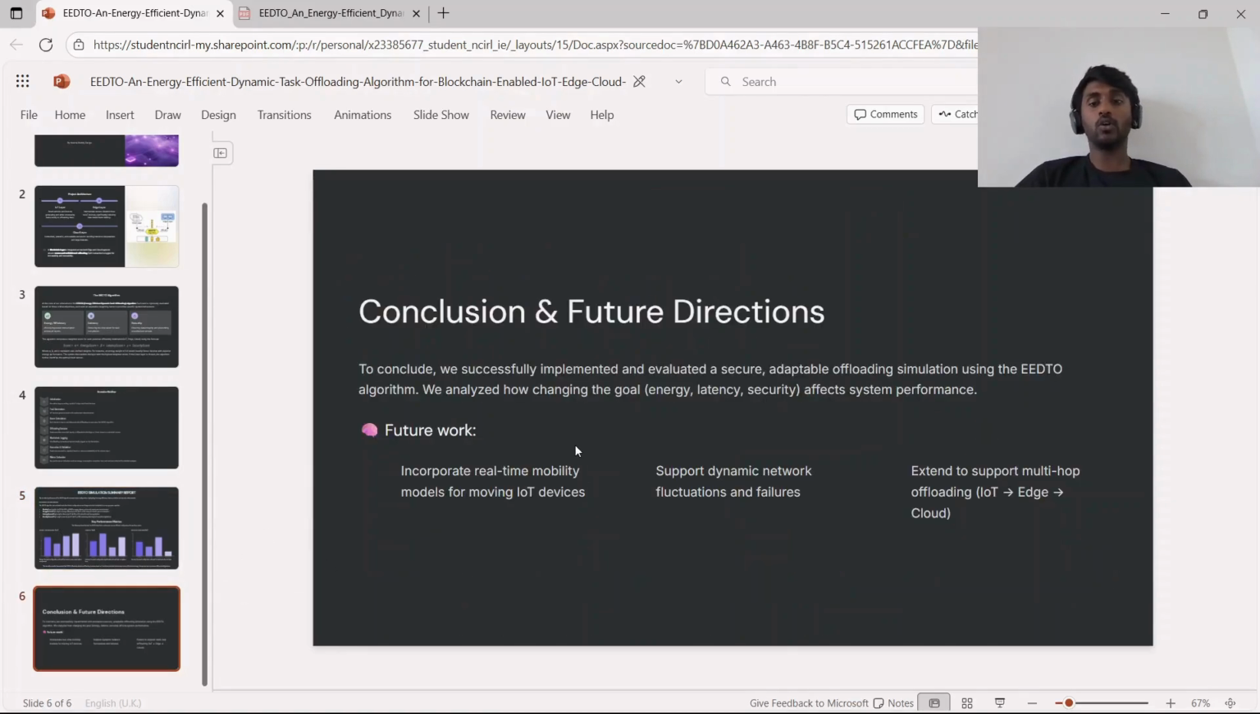Conclusion and future direction. To conclude, we have successfully implemented and evaluated a secure, adaptable offloading simulation using the EEDTO algorithm, and we analyzed how the goal affects system performance. In future, we can also incorporate real-time mobility models for moving IoT devices, support dynamic network fluctuations and failures, and extend support for multi-hop offloading.